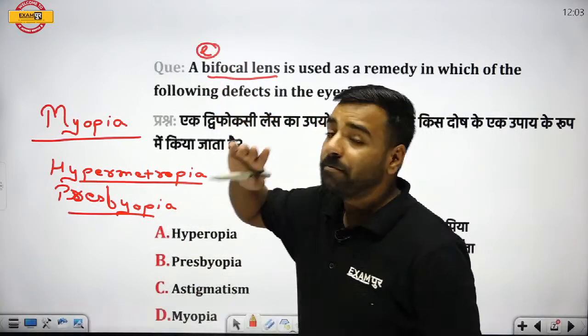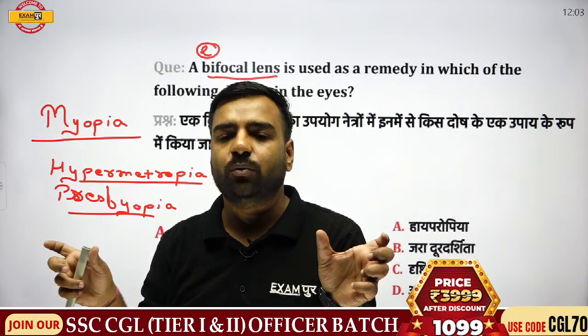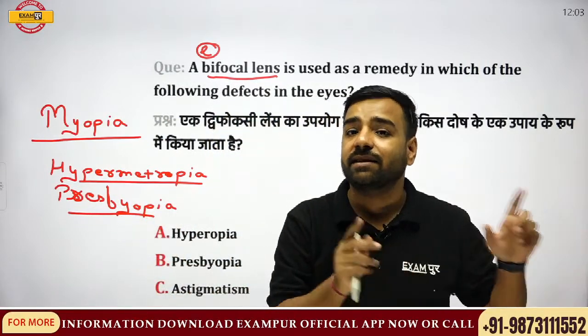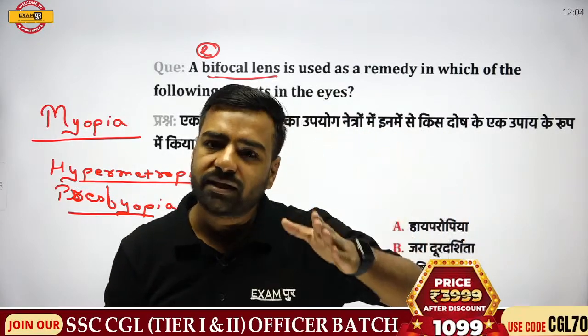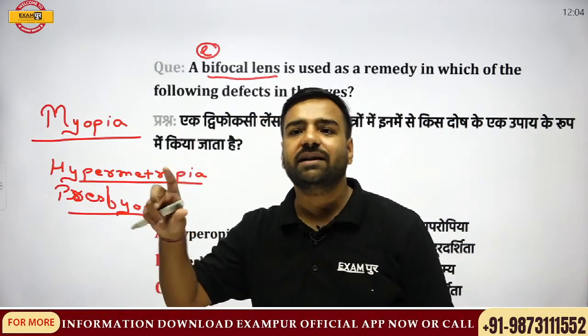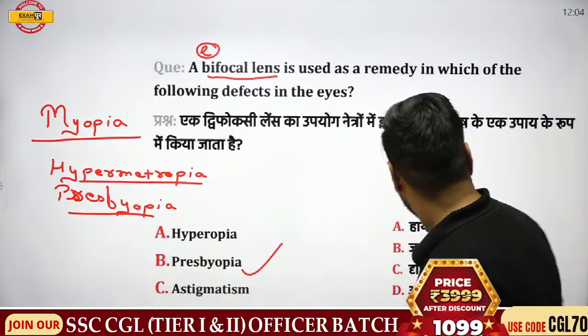That is bifocal. So here, if I talk about myopia and hypermetropia, we are facing the issue with farsightedness and nearsightedness. But in the case of presbyopia, the issues are both. That is, the person is suffering from farsightedness and nearsightedness also. And Kanak has given the correct answer, and that's true. The correct answer will be presbyopia.